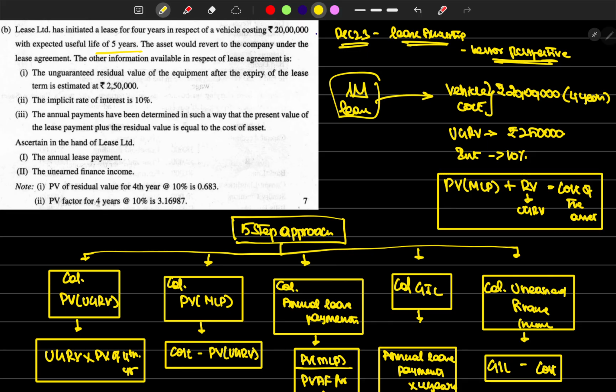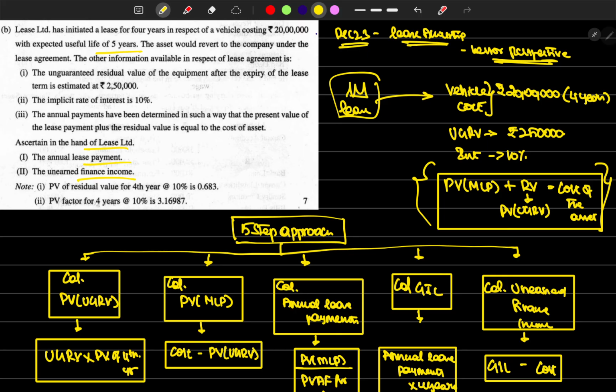So they have given this statement, and we can proceed with the problem. What they have asked us to find out is the annual lease payment and finance income.